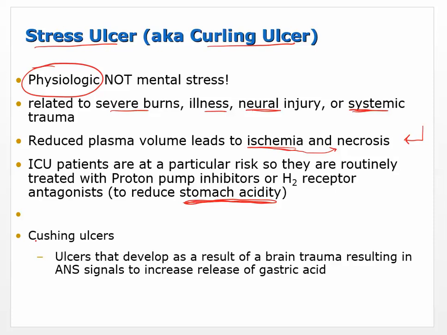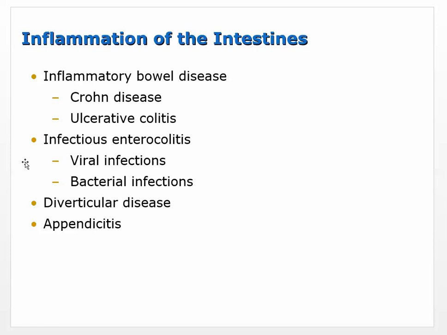Okay, and then I put something else down here. I'm not too worried about it, but it's called Cushing ulcers. They're ulcers that result from brain trauma, which is where you overproduce gastric acid, you overproduce the hydrochloric acid. So that's neurological, from brain trauma. But this part up here are the stress ulcers, and that's probably something to pay a little more attention to.